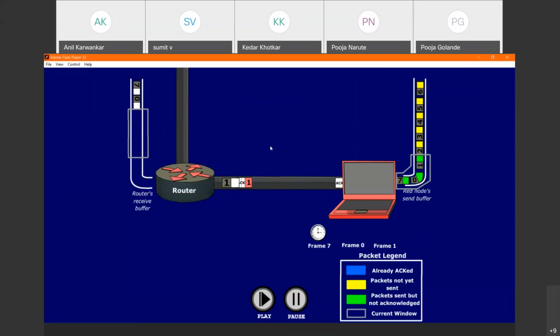Everyone must operate this particular animation on their own. Then only you will properly understand the concept of this protocol at the data link layer.